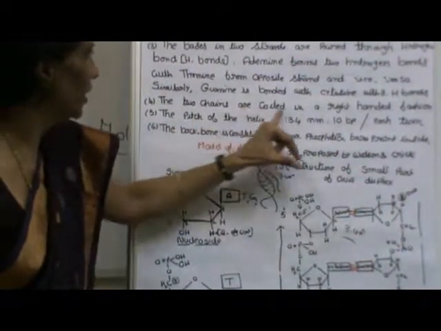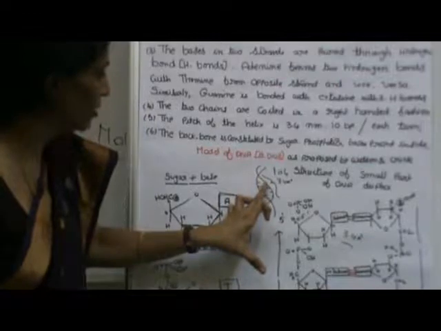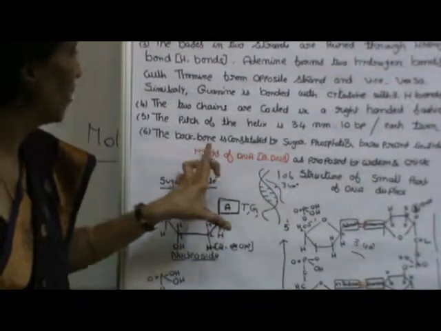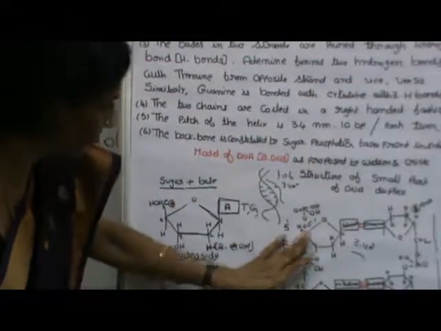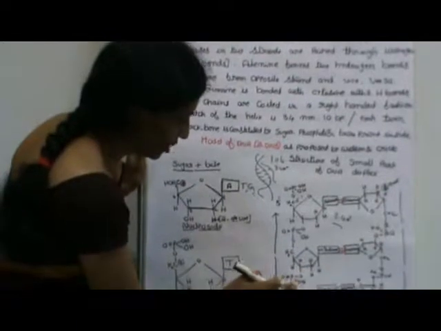So the 2 chains are coiled in a right-handed fashion. The pitch of the helix is 3.4 nanometers, 10 base pairs per each turn. That is, the distance between 2 nucleotides is 3.4 angstroms. The backbone is constituted by sugar phosphate. This is phosphate, this is sugar. Sugar phosphate.